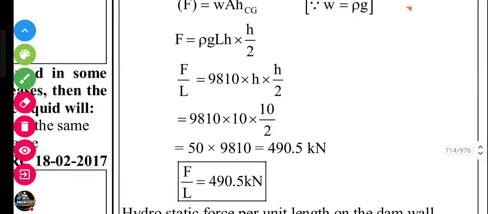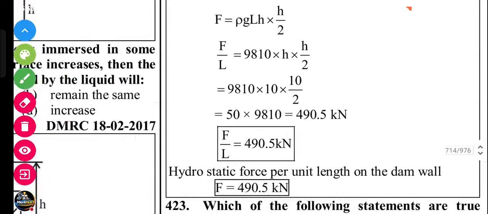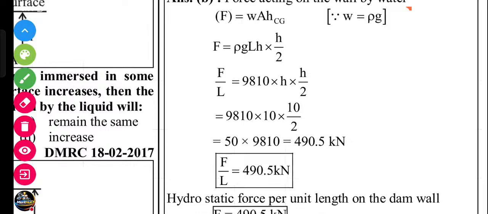F by l equals rho g h into h by 2. Force equals, we know, rho g A h bar.